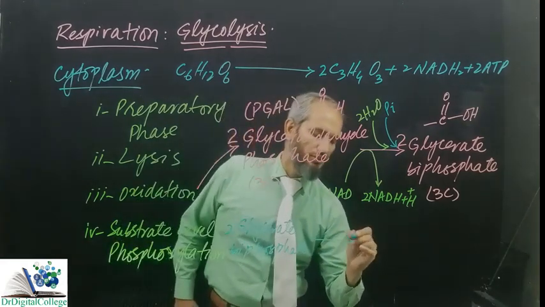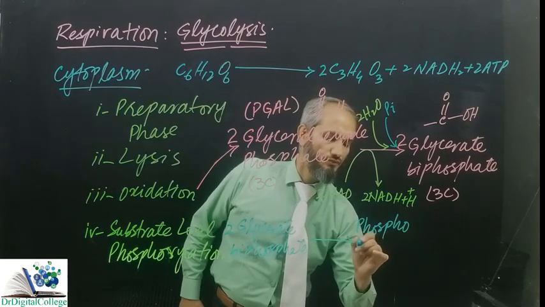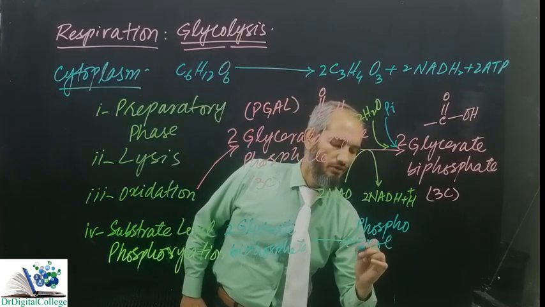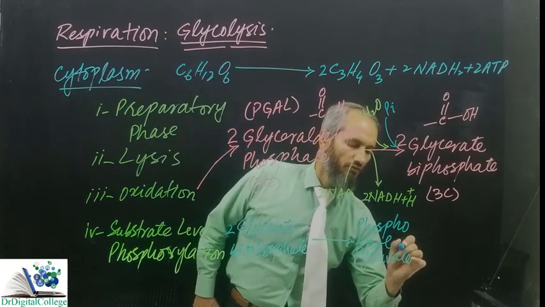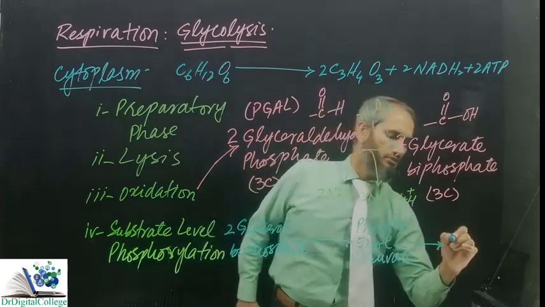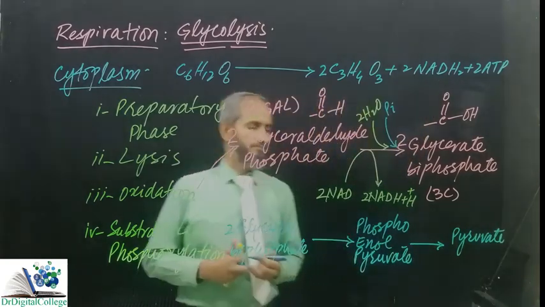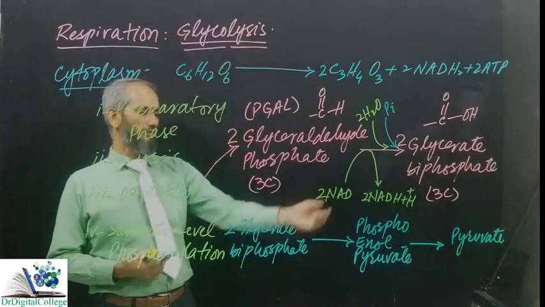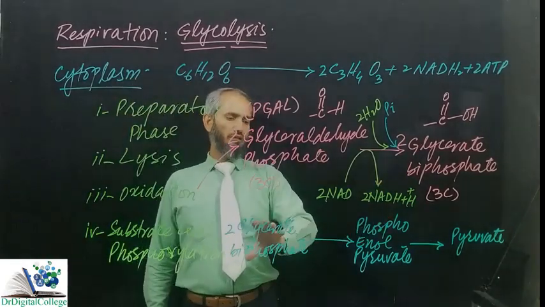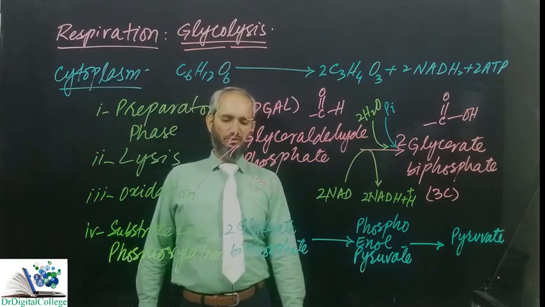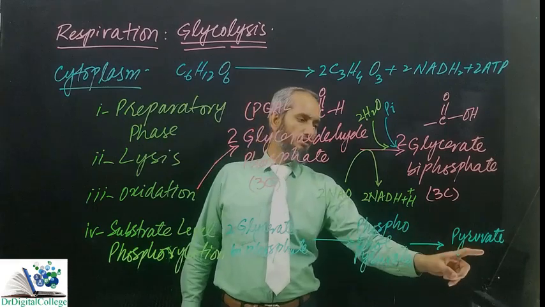It is changed into phosphoenol pyruvate, and then it is changed into pyruvate. I have omitted some of the intermediate processes just to show the net product, those reactions during which energy is produced. It is here biphosphate, it is here single phosphate, and it is here no phosphates.